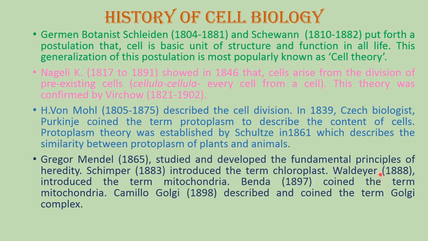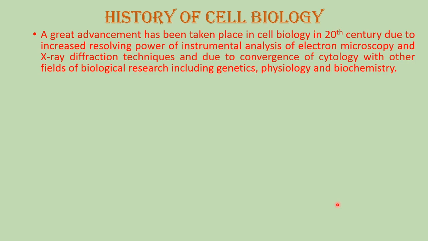Waldeyer discovered mitochondria, and Benda was the scientist who coined the term mitochondria. Then there was the scientist Camillo Golgi, in 1898. He described and coined the term Golgi complex. So in this way, various scientists have described and discovered different types of cell organelles.